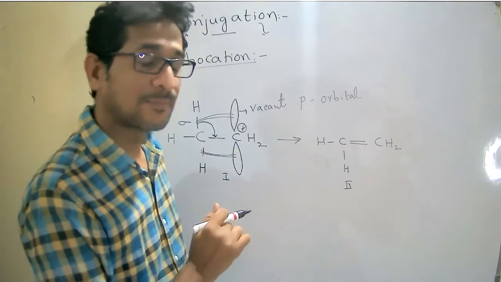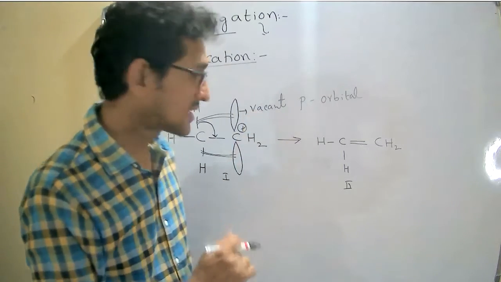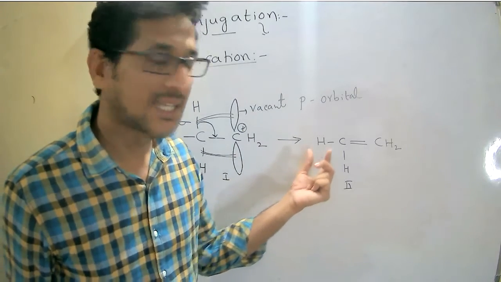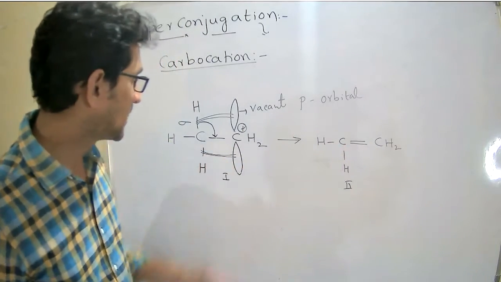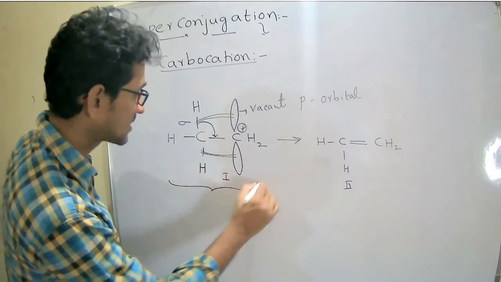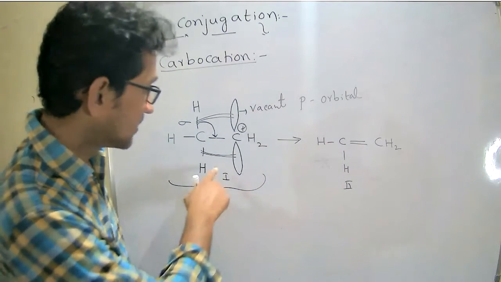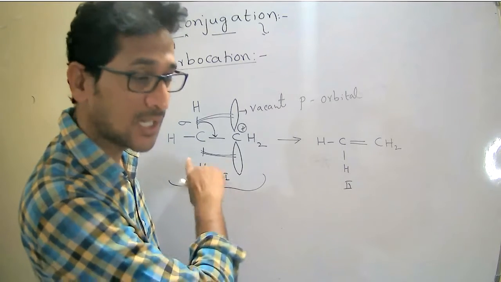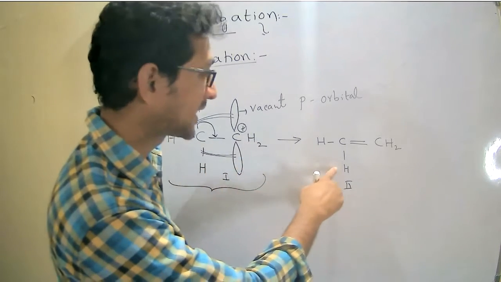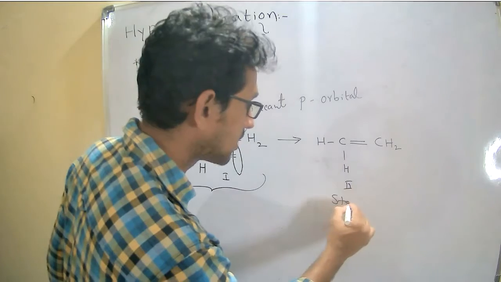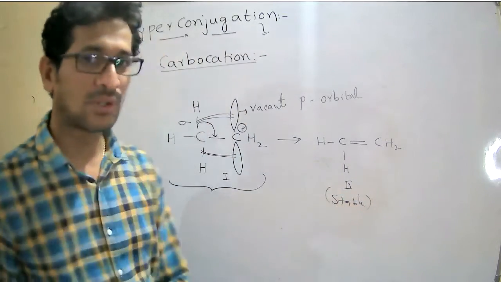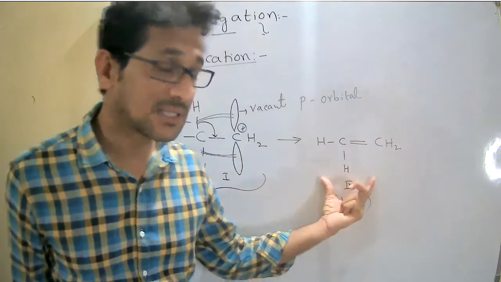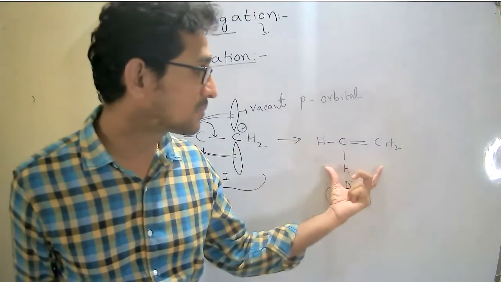We have been discussing since the start of the class many times that a charged species is less stable than a neutral species. Now see, this effect is called the hyperconjugation effect. This compound 1 is undergoing the hyperconjugation effect, converting into compound 2, which is a stable compound. So simply, hyperconjugation stabilizes the species.